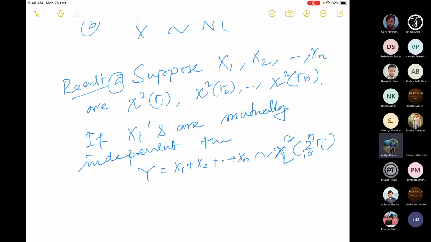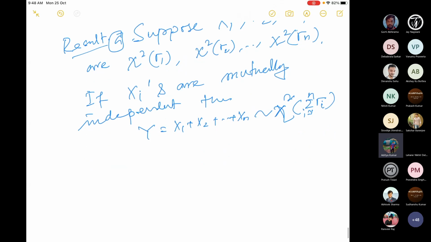So basically this is the idea. Suppose x1, x2, xn are mutually independent. So what is the distribution of the sum? I mean, the distribution of the sum of these random variables.